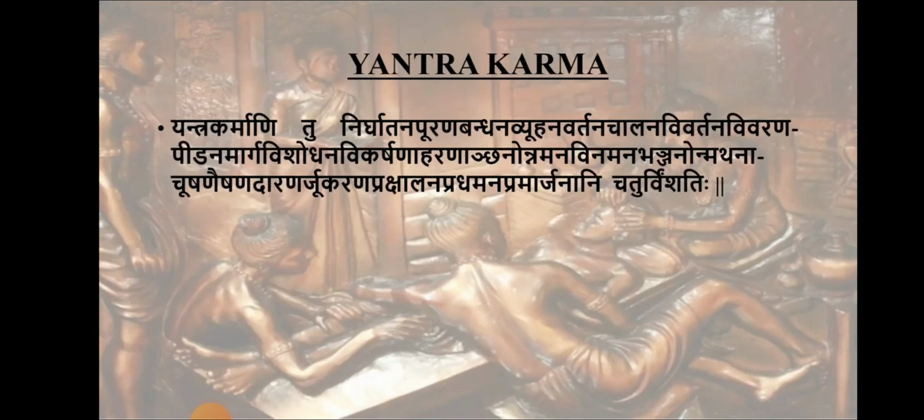Next is yantra karma. So yantra karma, separate meaning is being already given. Yantra karmani to Nirghadana, Purana, Bandhana, Vyuhana, Vartana, Chalana, Vivartana, Vivarana, Pidana, Marga Vishodhana, Vikarshana, Aharana, Anjana, Unnamana, Vinamana, Bhanjana, Unmadhana, Chushana, Eshana, Dharana, Rujukarana, Prakshalana, Pradhamana, Pramarjanani, Chaturvimshati. 24 yantra karmas are being told.